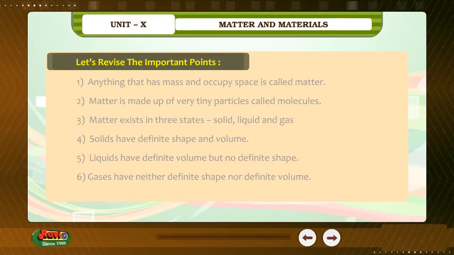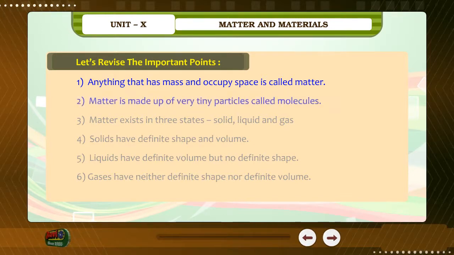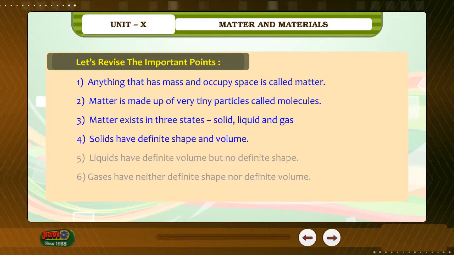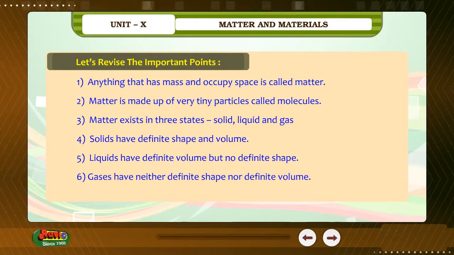Let's revise the important points. 1. Anything that has mass and occupies space is called matter. 2. Matter is made up of very tiny particles called molecules. 3. Matter exists in 3 states: solid, liquid, and gas. 4. Solids have definite shape and volume. 5. Liquids have definite volume but no definite shape. 6. Gases have neither definite shape nor definite volume.